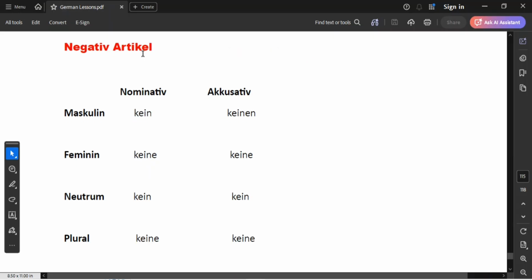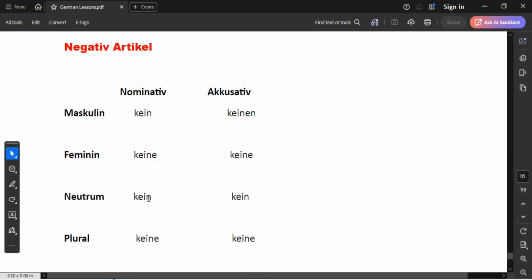Negative article is our next thing which I want us to go ahead and look at. In masculine nominative it will be kein, but when it comes to accusative it will change to keinen. So we just go ahead and add en. In feminine, it will be keine, and in accusative it won't change, it will still remain keine.